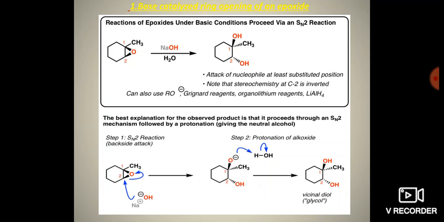So after breaking, the oxygen carries negative charge. It reacts with a water molecule. So oxygen carries negative charge, it reacts with hydrogen atom, and OH gives the negative. So there is the formation of a dialcohol, that is a diol, vicinal dihalide.